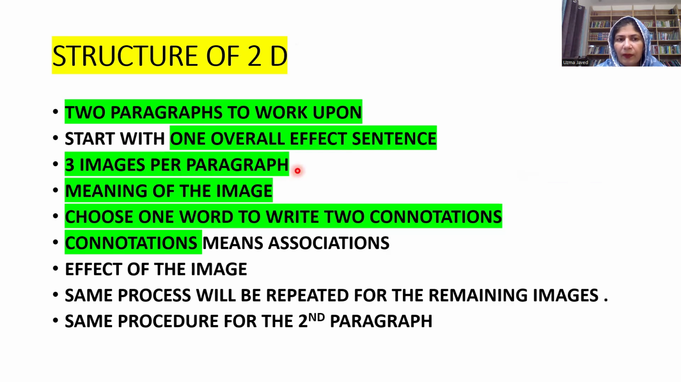Three images per paragraph. Each image is to be put in inverted commas. Meaning of the image. What kind of meaning? Contextualized meaning. Then choose one word out of that image that you have picked to write two connotations. One image, one word, two connotations. Connotations means associations. Then you will write the effect of the image. Effect means, what was the purpose of this image? Why did the writer use it? What is the effect that he is trying to create upon the reader's mind by the choice of that image?